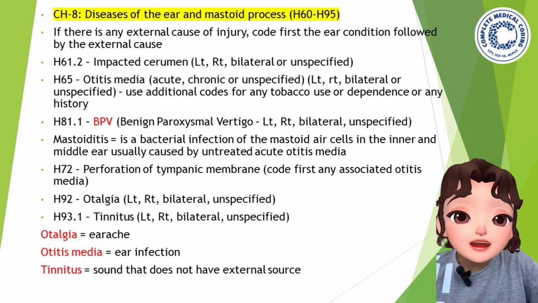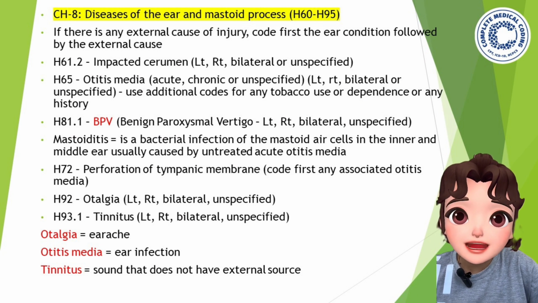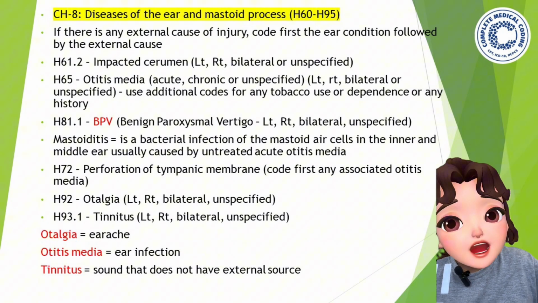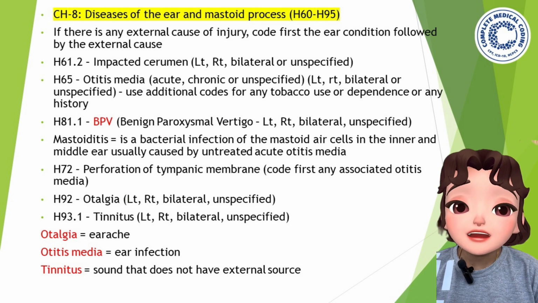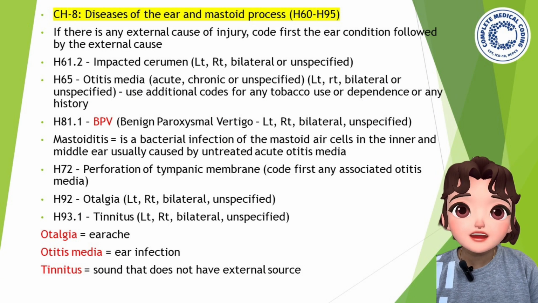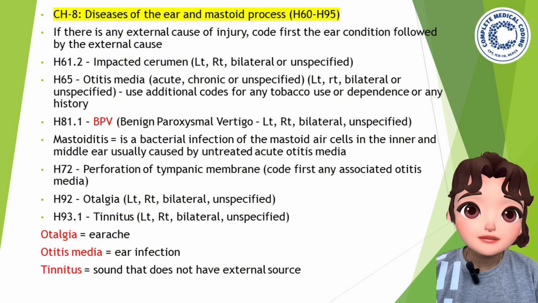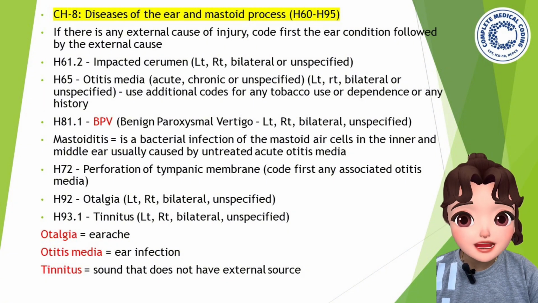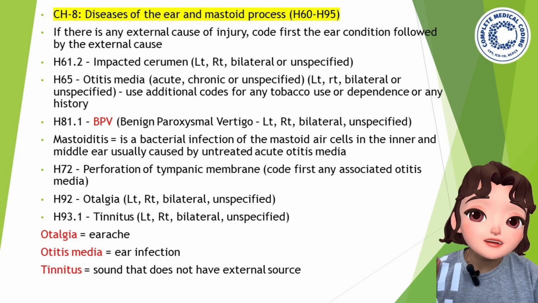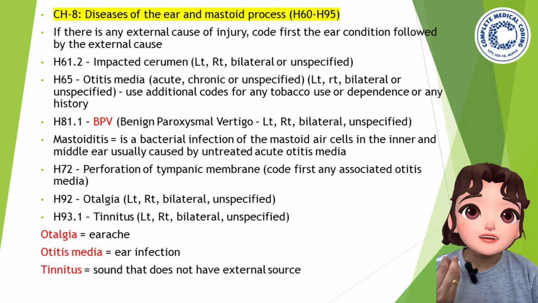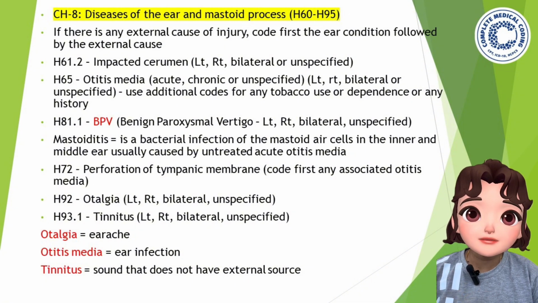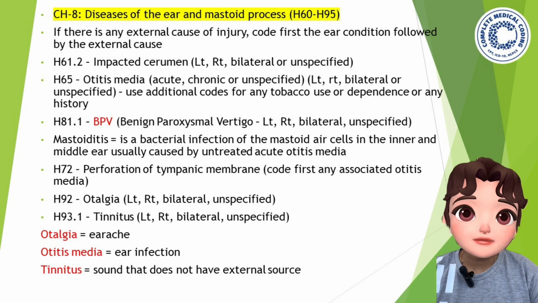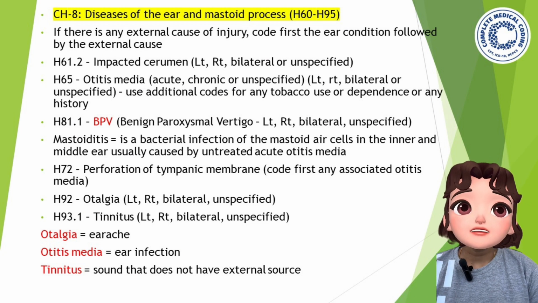Now, H92 represents otalgia. Same, left, right, bilateral or unspecified. H93.1 represents tinnitus, left, right, bilateral or unspecified. What is the difference between otalgia, otitis media and tinnitus? Just for your understanding, I have mentioned it down. Otalgia means earache, pain in the ear. Otitis media means ear infection. Tinnitus means a small sound in the ear that does not have any external source. It means for others it's not audible. Only you will get that sound, like an insect sound. That is called tinnitus.